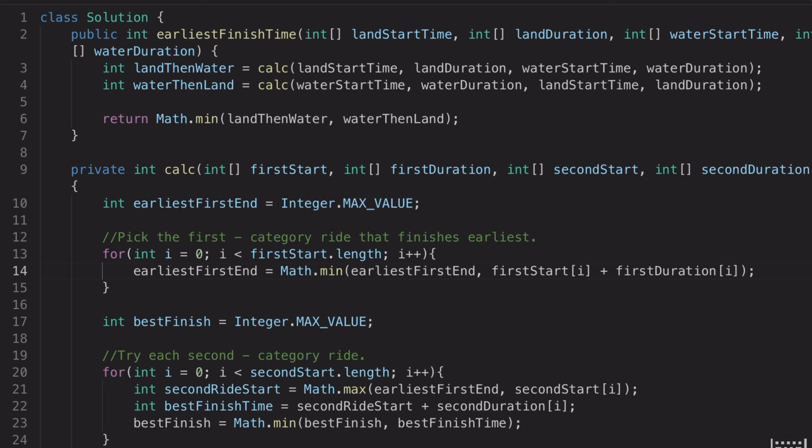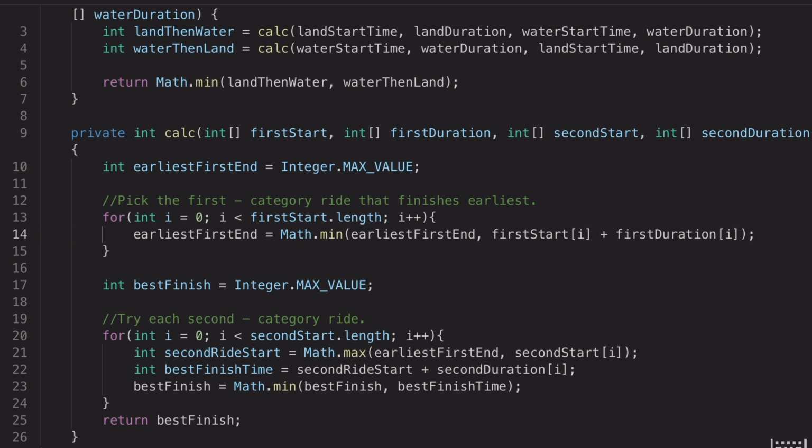The very first is you calculate the land and water at line number 3, and then at line number 4 water then land. Once you calculated all of this using the calc method, the helper function, then you will return the Math.min. Whatever the min value will be, you will return that, and that will become our earliest finish time. And for the helper function, you first pick the first category and find the earliest time. Once you find the earliest time, then you need to find the best finish. Once these are calculated, you will return the best finish.